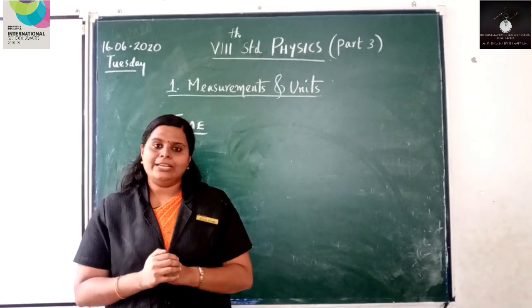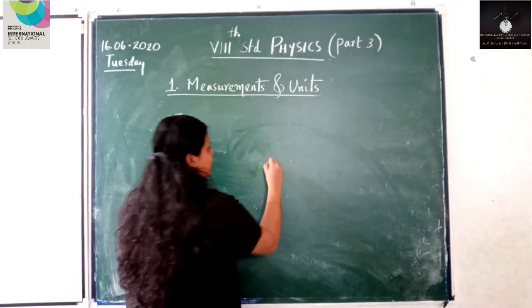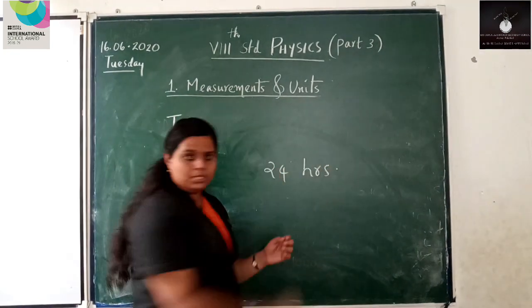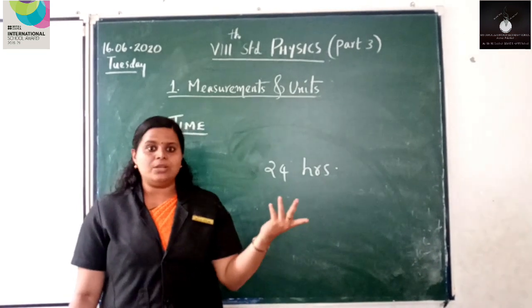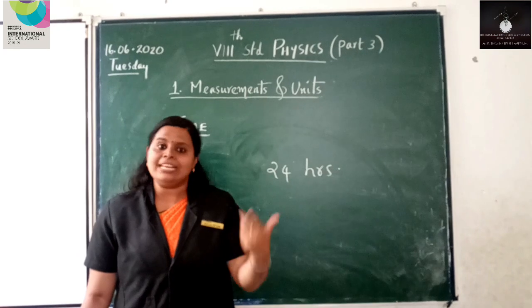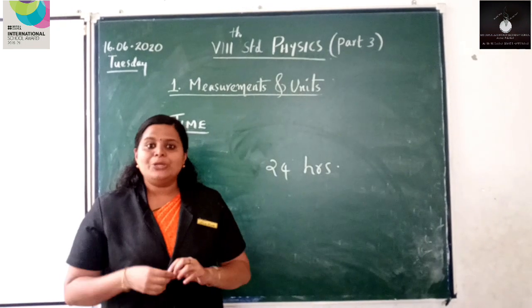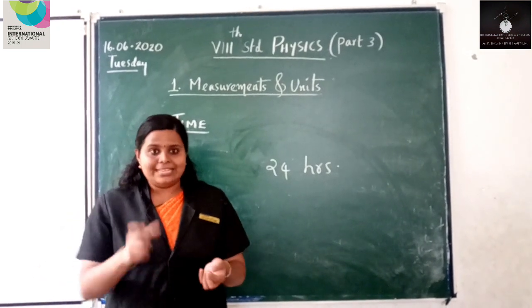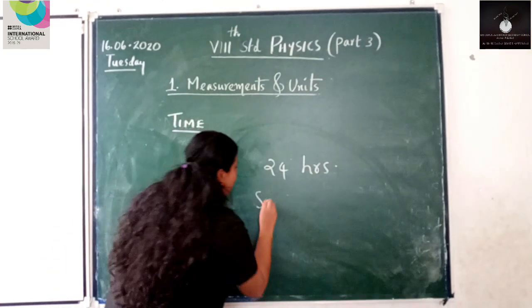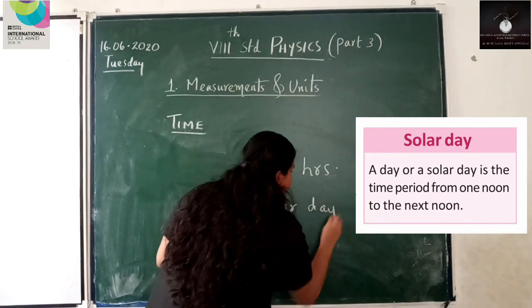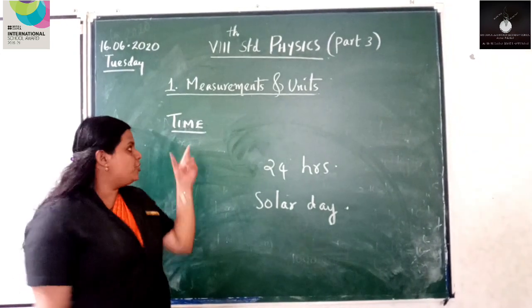Now let me talk about a day, duration of a day. What about the duration of a day? Yes, definitely it is 24 hours. So from this morning to next morning, 24 hours. From this evening to the next evening, that is also 24 hours. Then from this noon to next noon, that is also 24 hours. And the third one, that is the time period from one noon to the next noon, that is known as a solar day. Is it clear? So we were dealing with the measurement time.